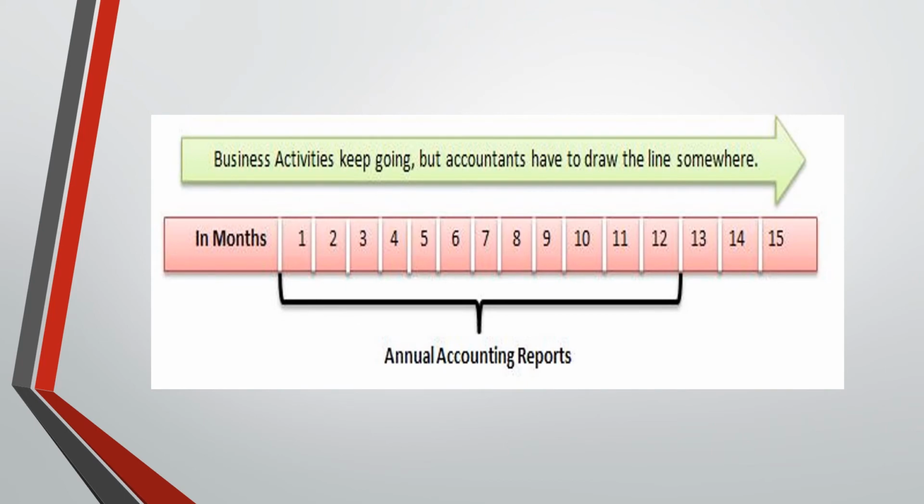Generally, business activities keep going, but accountants have to draw a line somewhere. That means accountants take separate periods, that is, 12 months, which start from April to March. This is the financial year. All companies follow this for a particular period, that is the annual accounting report.